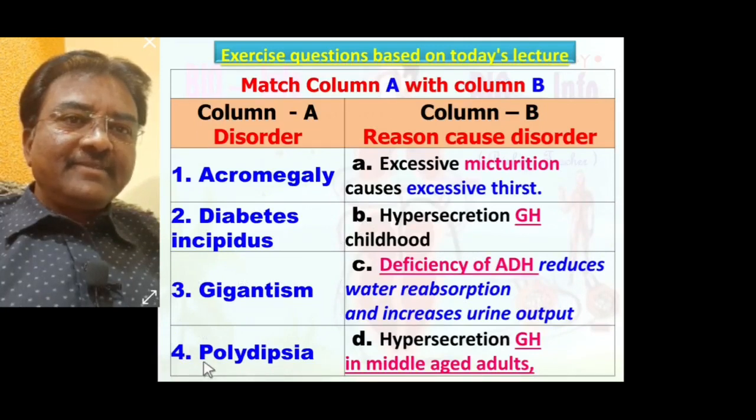Polydipsia. Excessive micturition or urination takes place, causing excessive thirst. This condition is called polydipsia, means 4 matches with A.